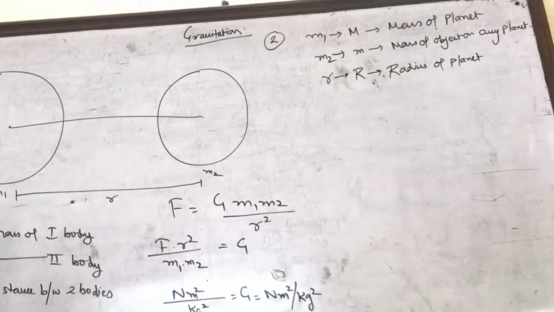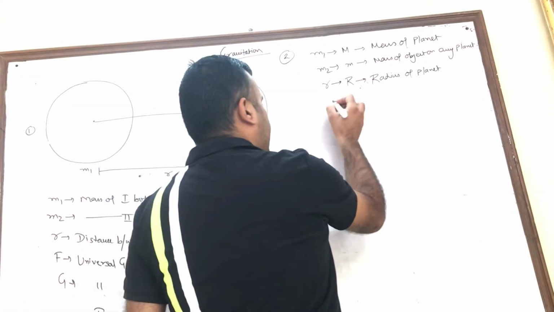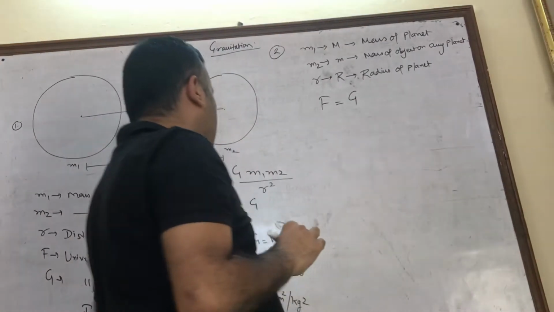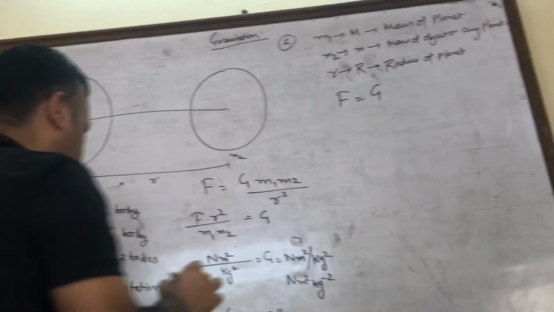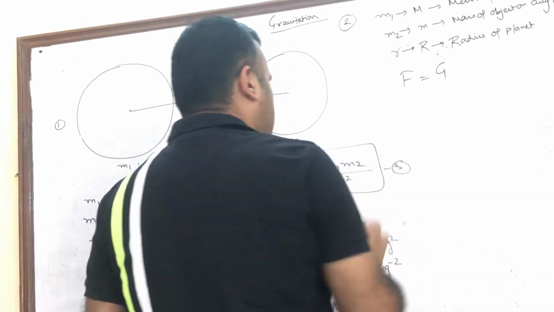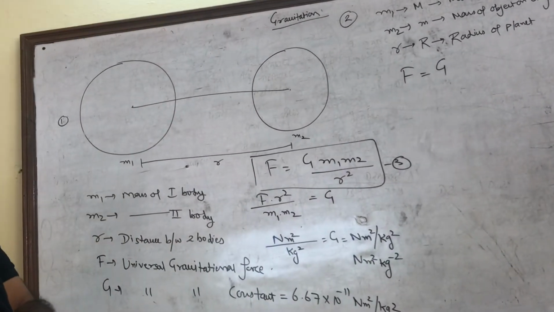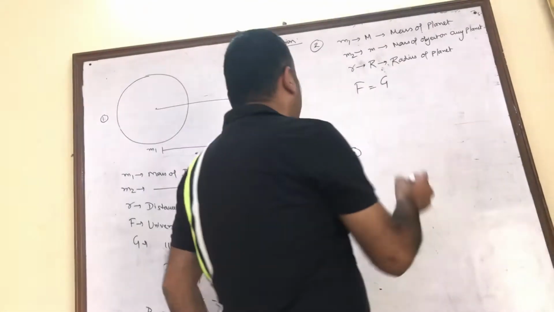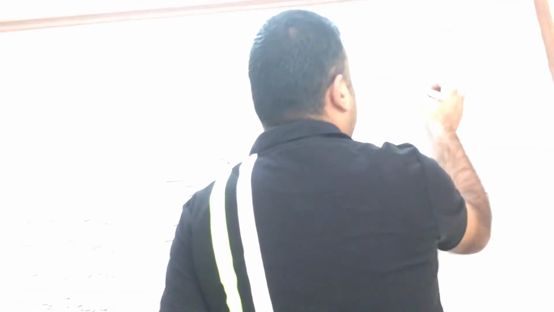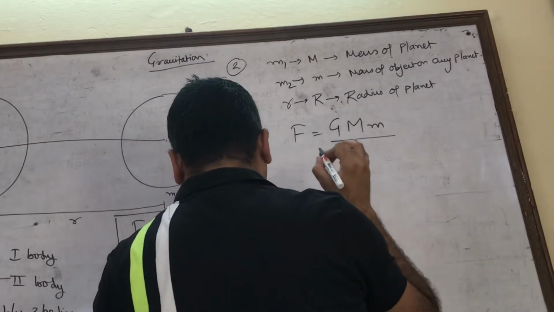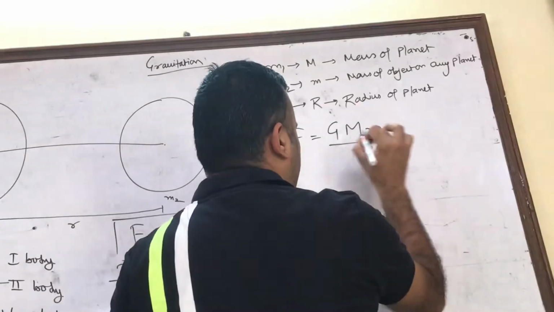Capital F and capital G will remain the same. We will replace all these values, m1, m2 and small r, which are given in equation number 3. So it will become F is equal to capital G, capital M, small m upon R square, right?